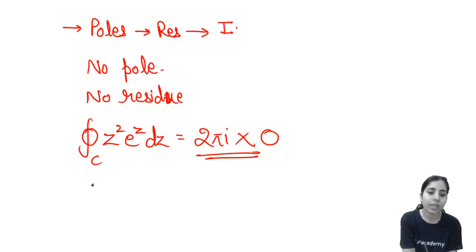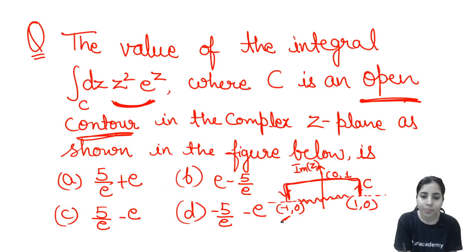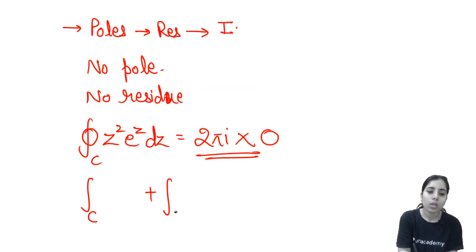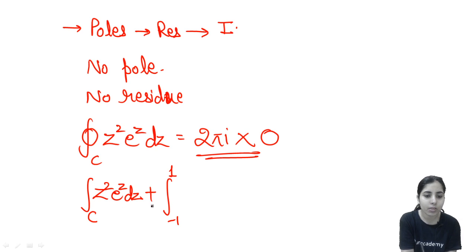Clear? So I can write this closed contour integration in 2 parts. One is the integration over C, another is the integration from -1 to +1. I can write it as z square e to the power z dz, because x and y both parts will be included in this case.